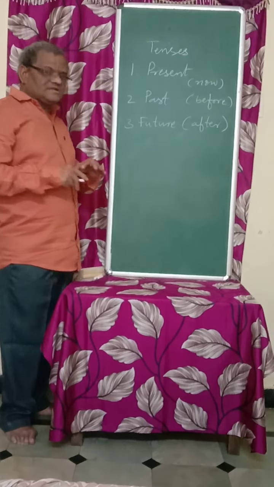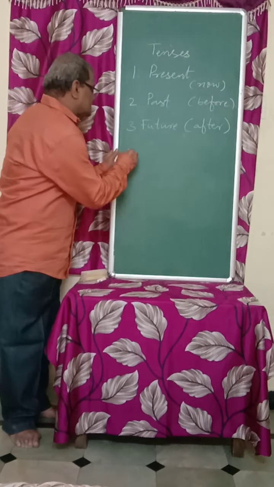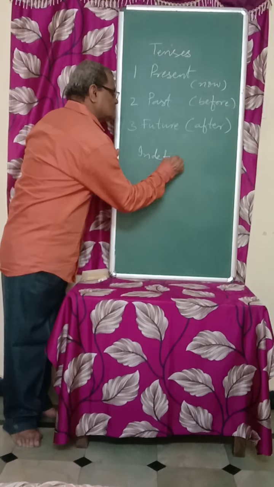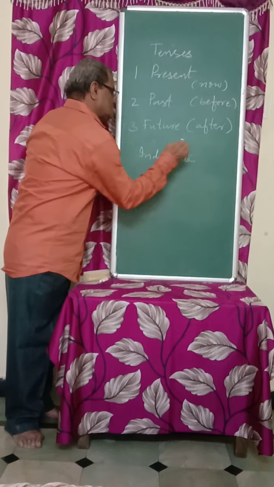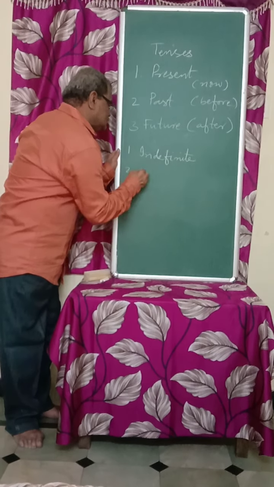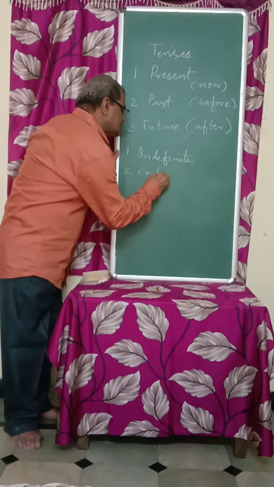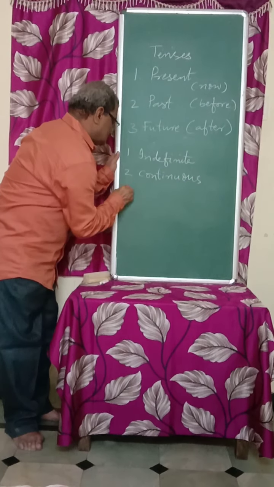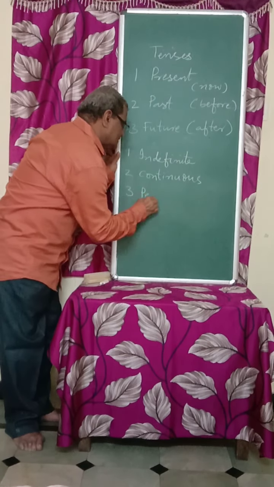So those three stages are known as indefinite, continuous, and perfect.